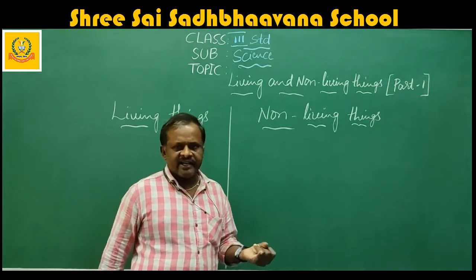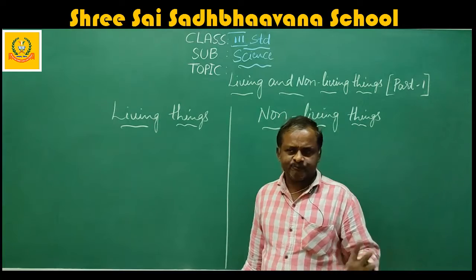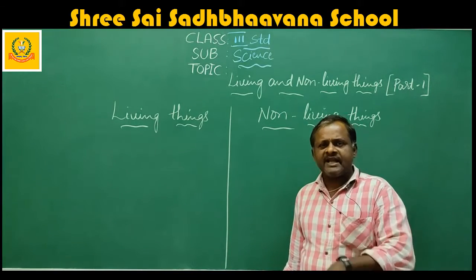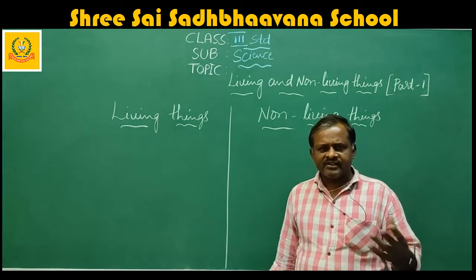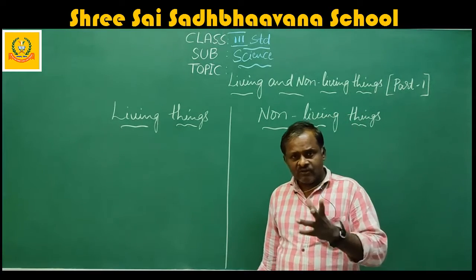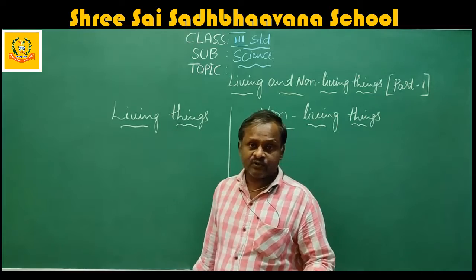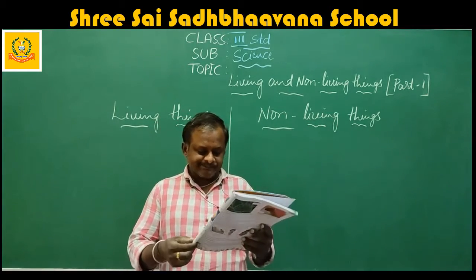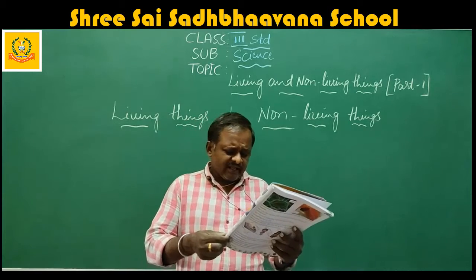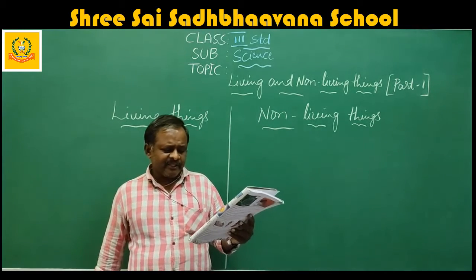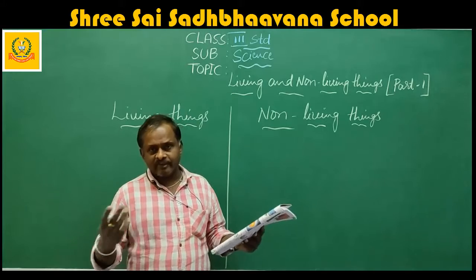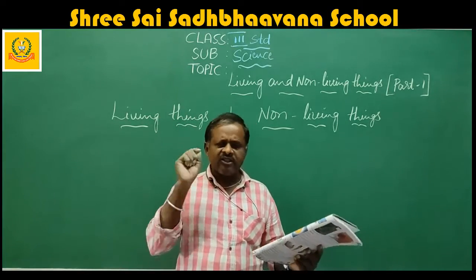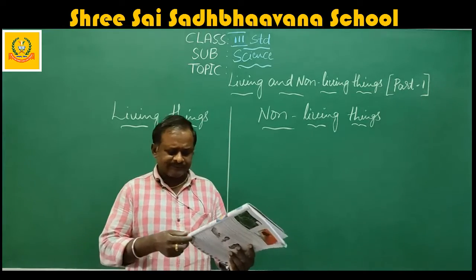For example, cat, dog, all the animals, all the insects, all the creatures, including plants and fishes which live inside the water, they are also breathing. So how do they breathe? It is given that all living things need air to breathe in oxygen and breathe out carbon dioxide. We breathe in oxygen and breathe out carbon dioxide. All the living things, including plants also.